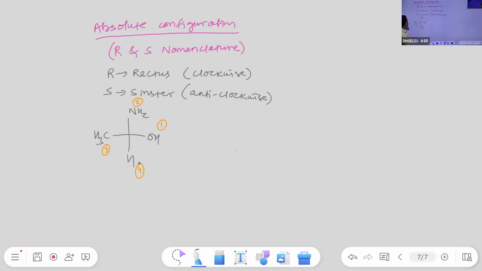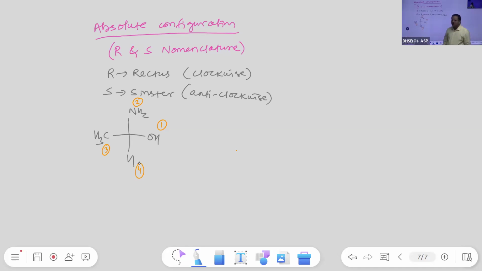Is it clear? Okay. Now we have to use the sequence rule or priority rule or CIP nomenclature to assign the atoms or groups present with the chiral carbon.